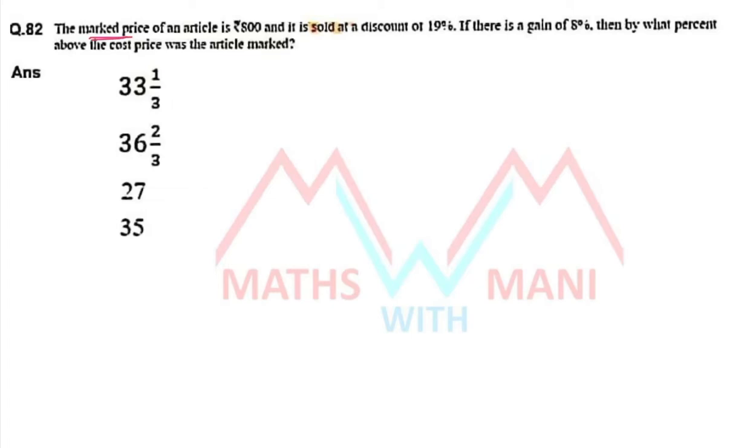Next, 82. The market price of an article is 800 rupees and it is sold at a discount of 19%. If there is a gain of 8%, by what percent above the cost price was the article marked? Okay, it is very simple.